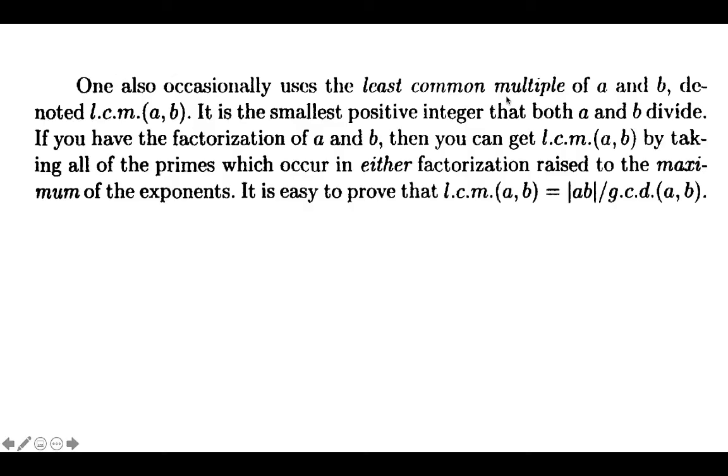Next is the least common multiple of the integers a and b. The least common multiple LCM of two integers a and b is denoted by LCM of a, b, and it is the smallest positive integer which is a common multiple of both a and b. That is, both a and b divide the LCM, and it is the smallest positive integer having that property.